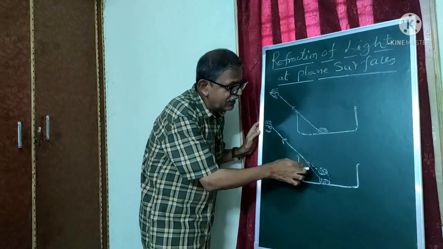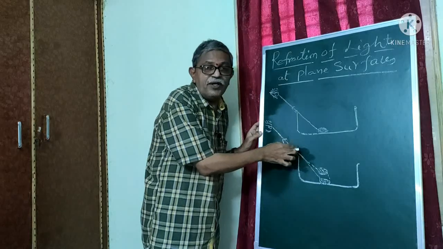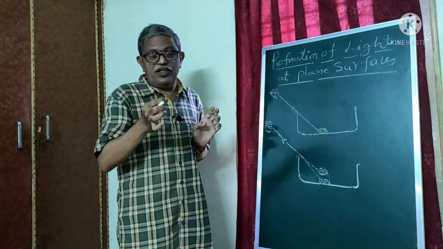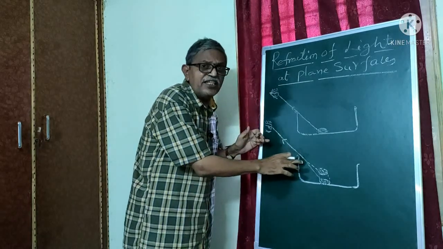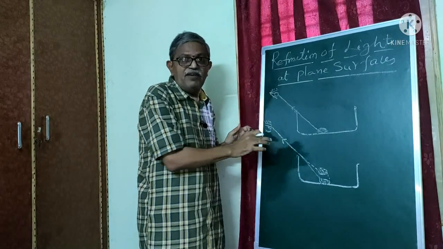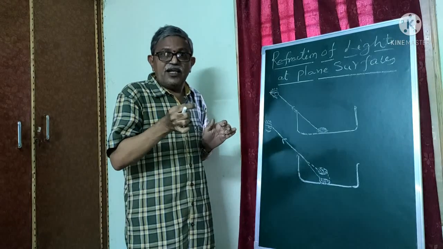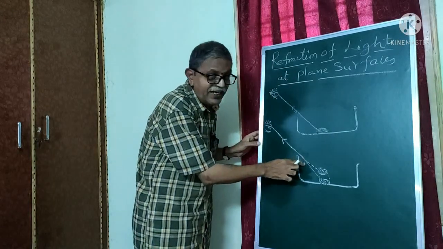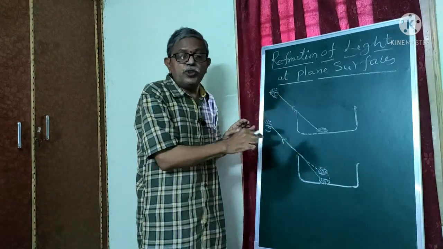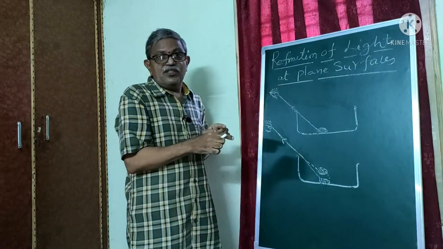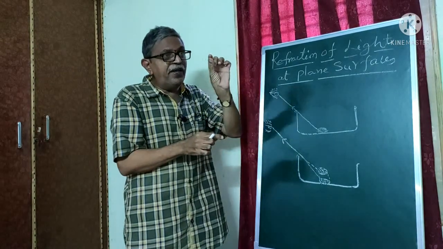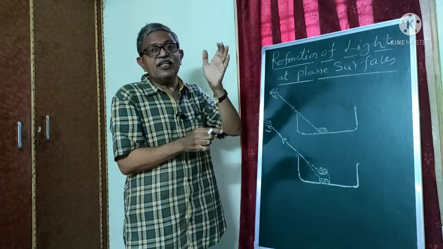Whenever light comes from one medium to another medium, there is a change in velocity. Whenever there is a change in velocity, the light rays change their direction. Due to the change of direction, there is bending. So we are considering that bending.